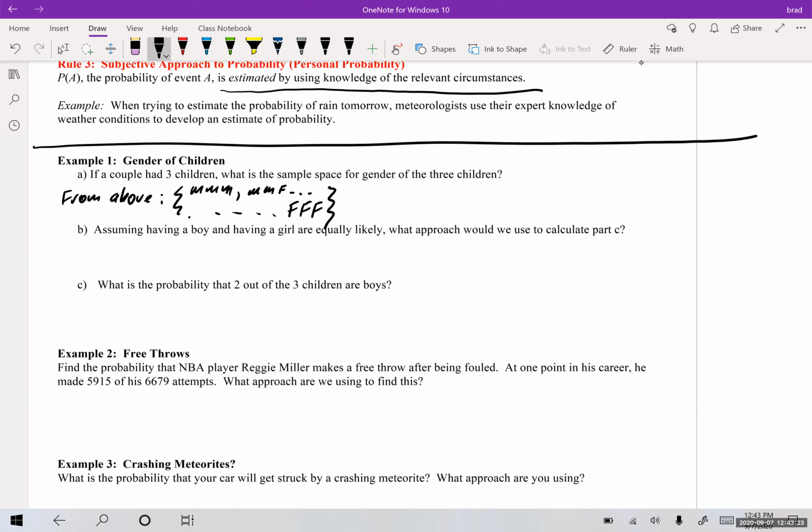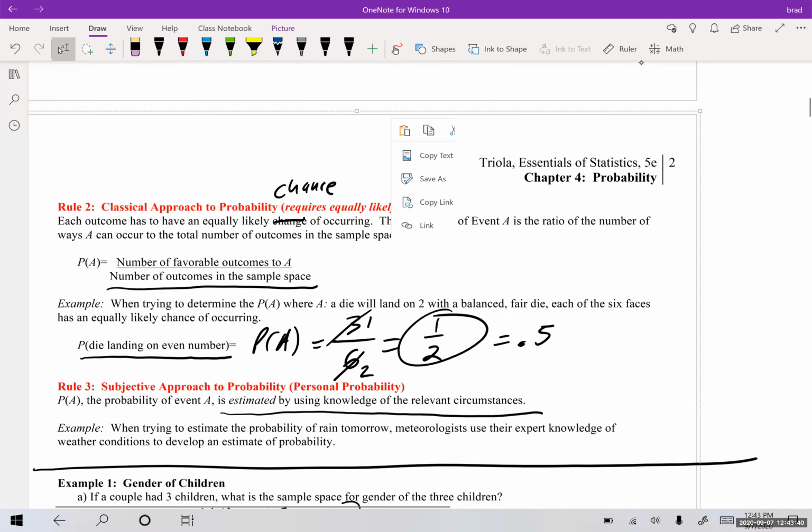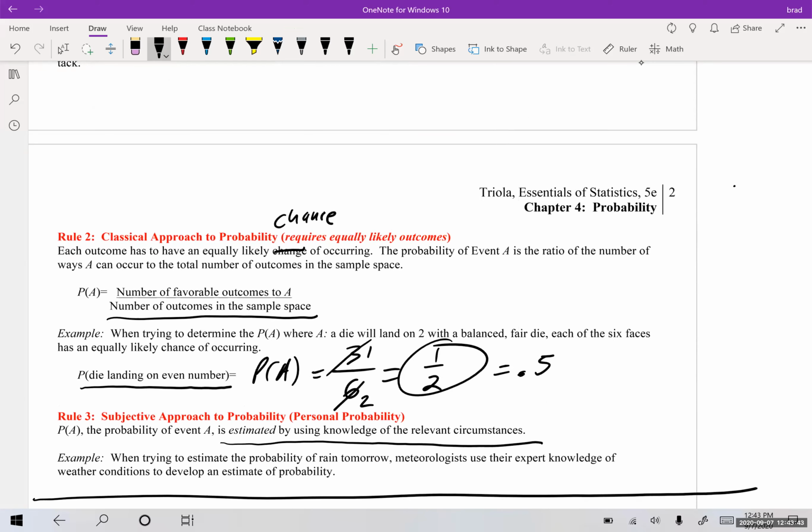There we go. Okay, so then it says, assuming having a boy and having a girl are equally likely, what approach would we use to calculate part C? So part C says, what is the probability that 2 out of the 3 children are boys? Since we know the entire sample space, I have a feeling that this is going to be rule 2, classical approach to probability, number of favorable outcomes. And don't think of favorable as like positive. Favorable just means whatever you're looking for in that particular problem. So in one problem, you might talk about how many girls would be favorable. And then in another problem, you might say how many boys would be favorable.